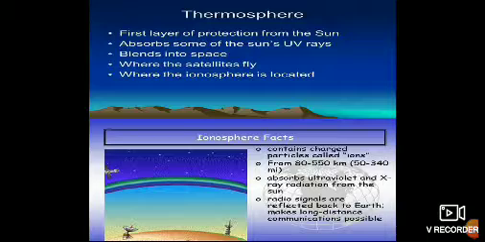The upper part of the thermosphere is called the ionosphere. The ionosphere contains electrically charged particles called ions which help in transmitting communication signals. Communication satellites orbit in this layer. They help in transmitting the signals back to the earth. This layer extends upward from 80 km to about 500 km.